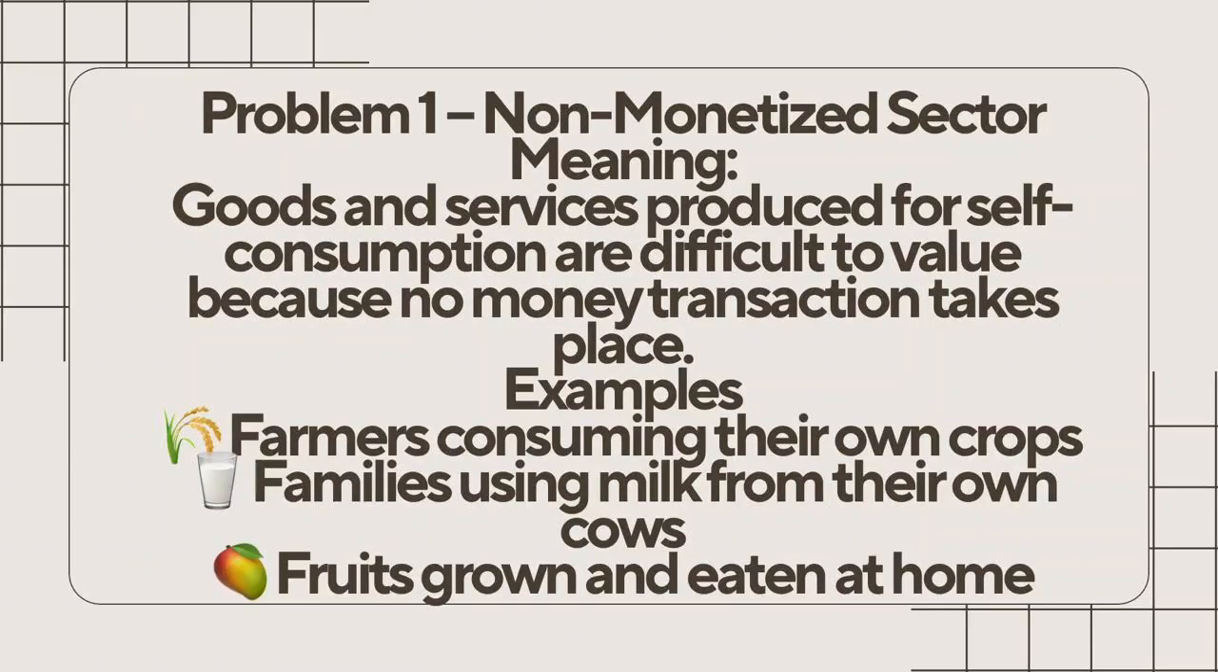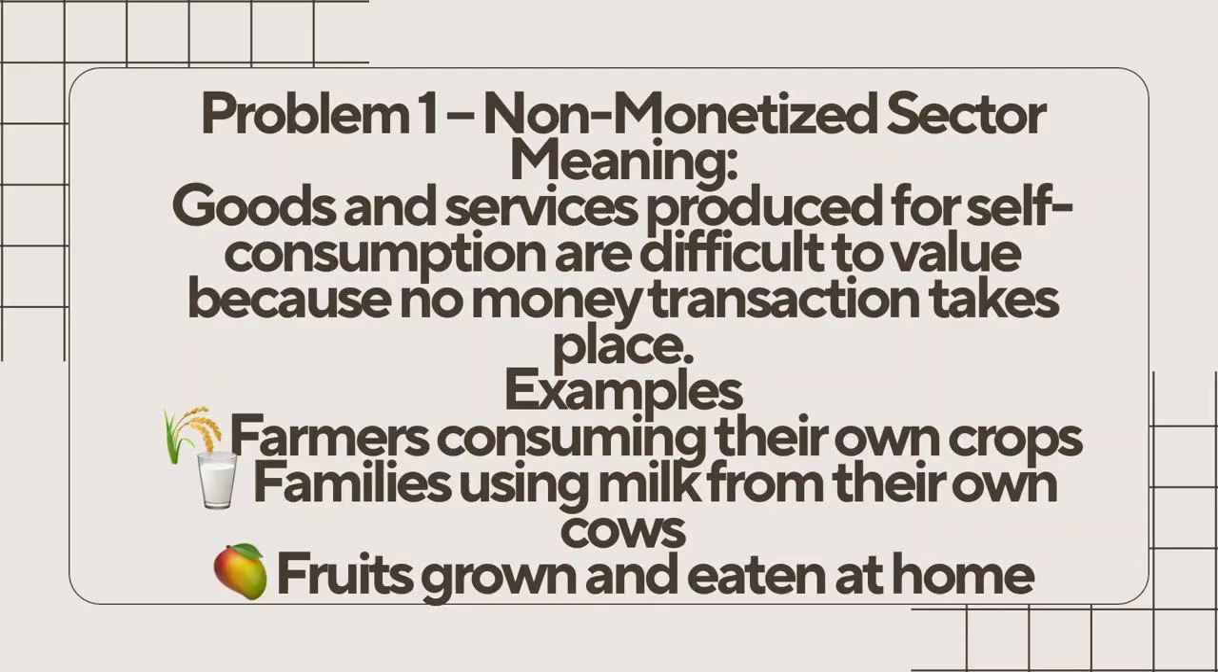Now let's begin with the first and most important problem, the non-monetized sector. Imagine your grandmother has a small kitchen garden. She grows tomatoes, spinach and coriander. Every day the family uses these vegetables for cooking. Now ask yourself, did these vegetables have value? Of course they did. If you had purchased them from the market, you would have paid some money. But because they were produced and consumed within the same family, no money changed hands. Since national income is measured in monetary terms, economists find it difficult to estimate the exact value of such production.